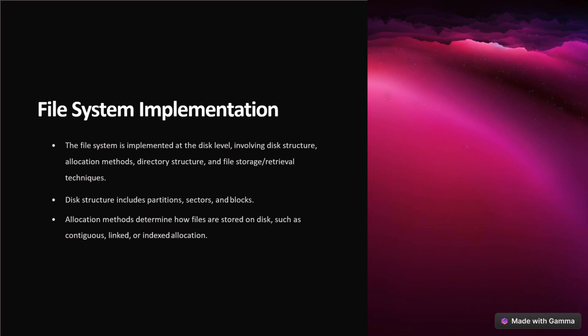In Unix, it is known as super block, and in NTFS, this information is stored inside the master file table, which is nothing but the directory structure as per the file system. A directory structure contains file names and pointers corresponding to FCBs. In Unix, it includes inode numbers associated to file names.